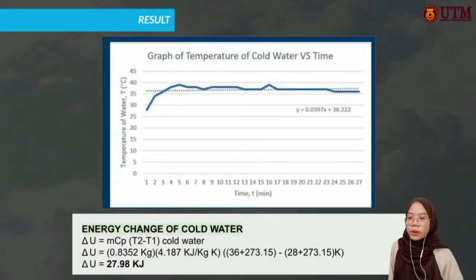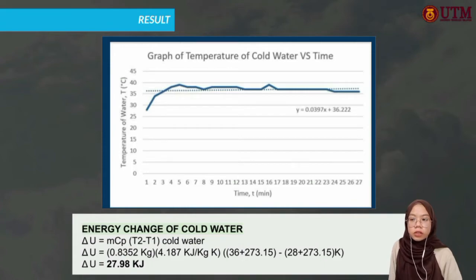Okay, for the last one, we need to calculate the energy change of cold water. By using the same equation as previously for hot water, we use the mass for cold water, which is 0.8352 kg, and Cp is the same, 4.187 kJ per kilogram Kelvin.